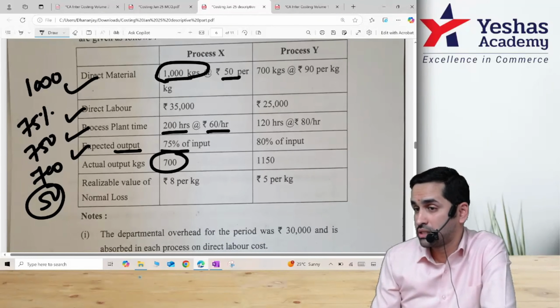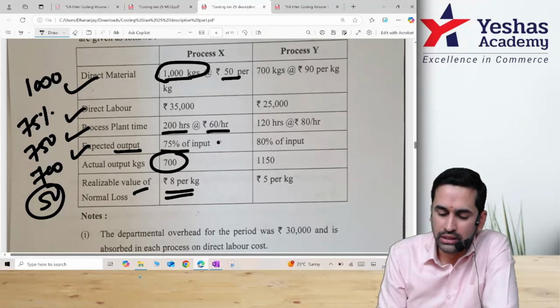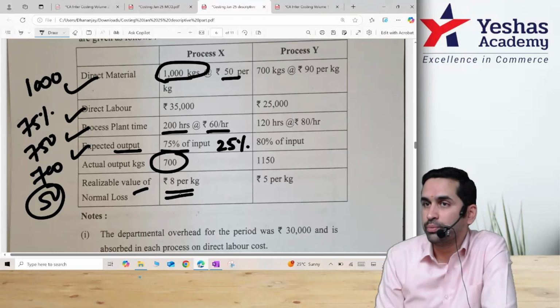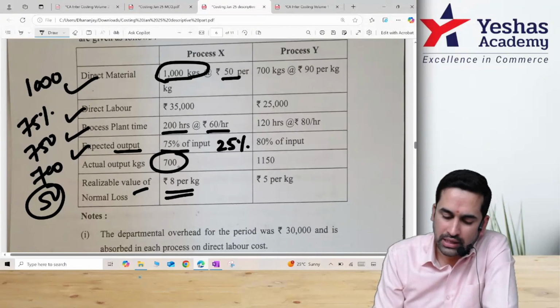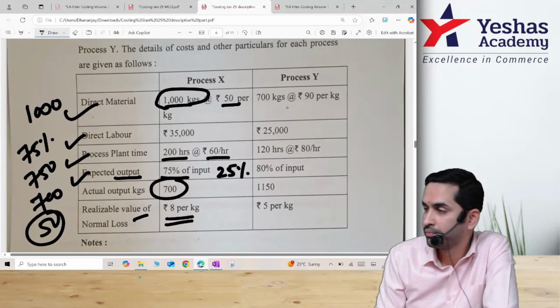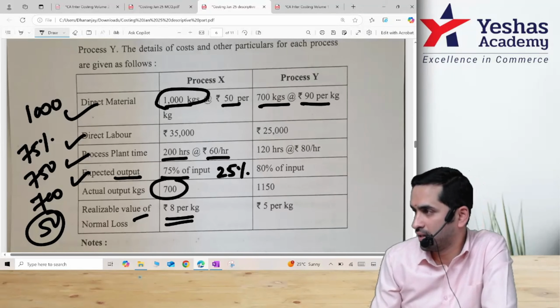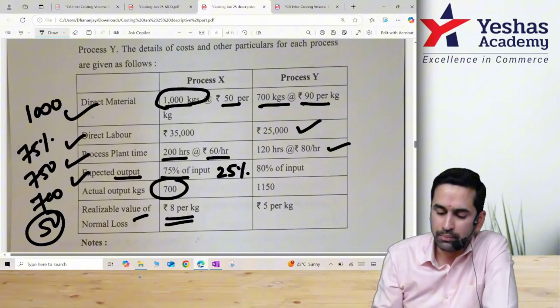Abnormal loss. Correct? And the realizable value of normal loss, this 25%, which is 250 kg, can be multiplied with 8 rupees. Correct? Now, tell me, this 700 will become input. That plus you will add some more material which they mentioned in the first paragraph, then some labor, some process time.